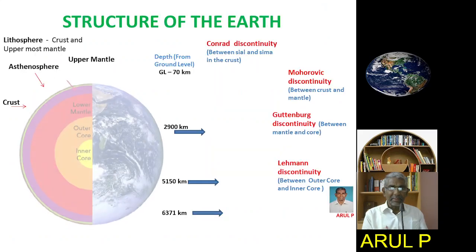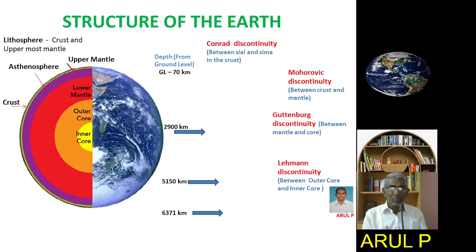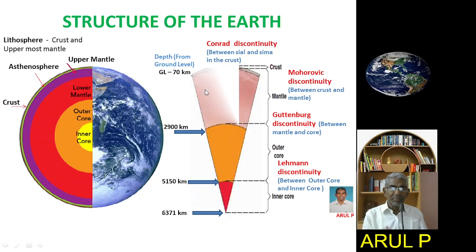You can see the structure of the earth through this diagram. This is the lithosphere, made up of crust and uppermost mantle. This is the upper mantle. The asthenosphere lies here, and the crust is the topmost layer. You see the different discontinuities.